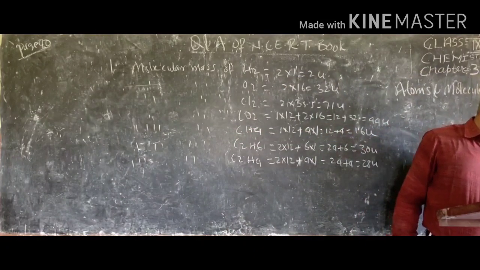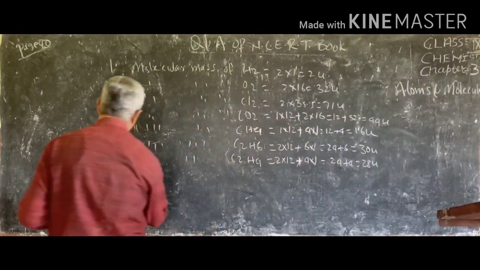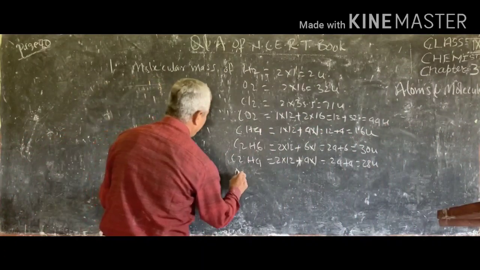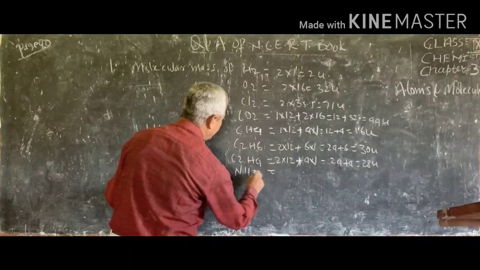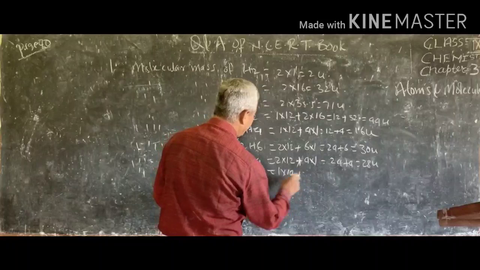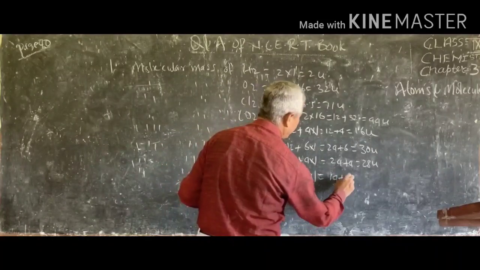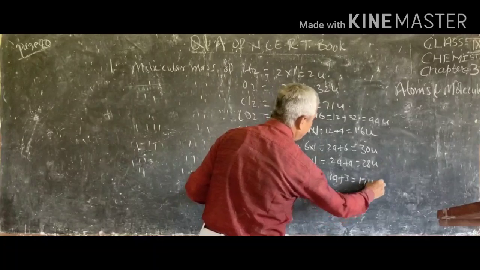Next is NH3 and CH3OH. Mass of ammonia molecule NH3. So here is 1 atom of nitrogen, 1 into 14 plus 3 into 1. It will become 14 plus 3, 17U.